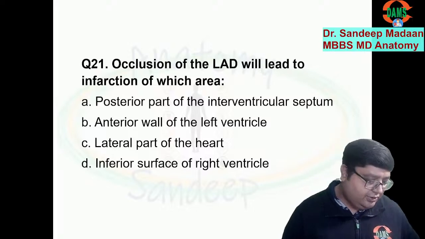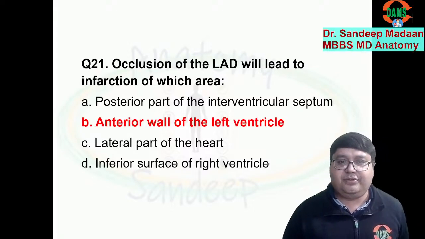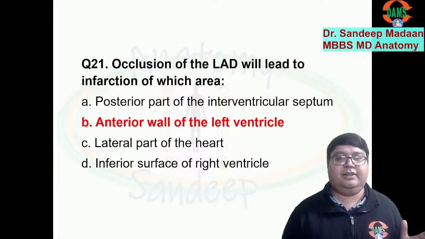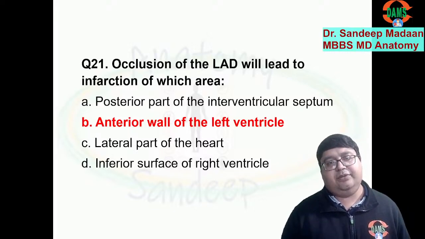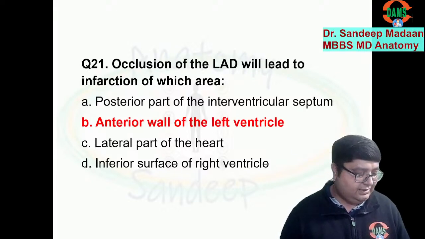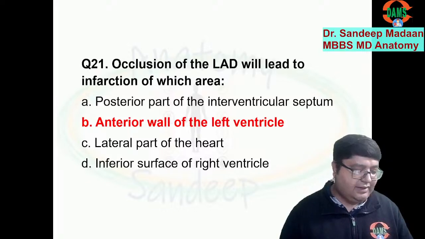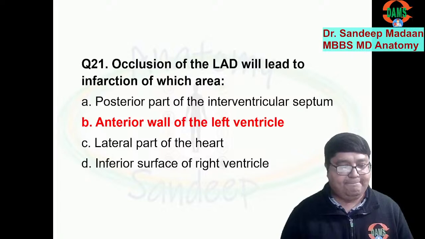So the answer will be anterior wall of the left ventricle. If I had asked about the left surface, there we have the left marginal artery coming from the left circumflex. But if they ask about the inferior surface of the heart, that is the diaphragmatic surface. Okay.